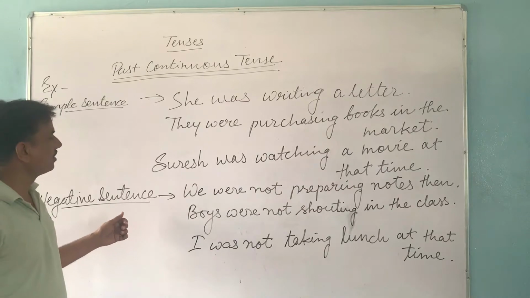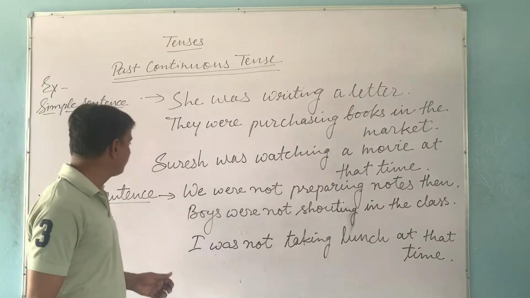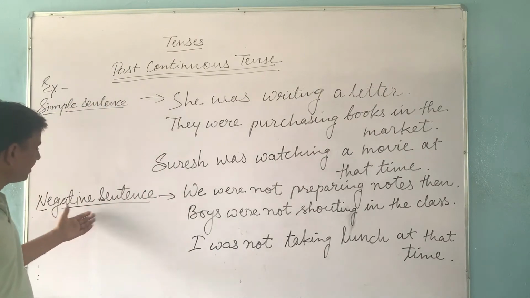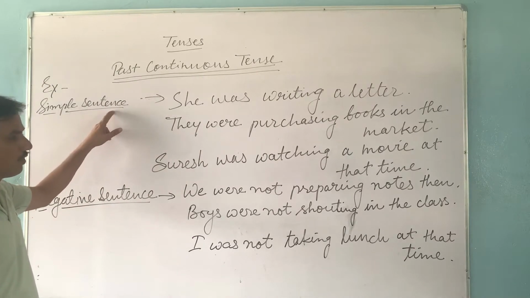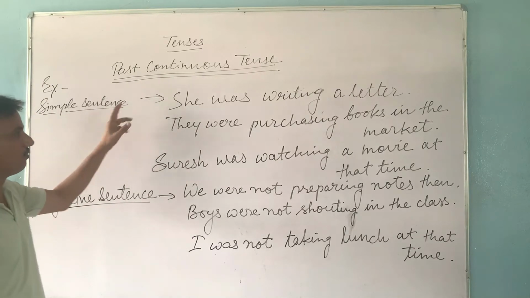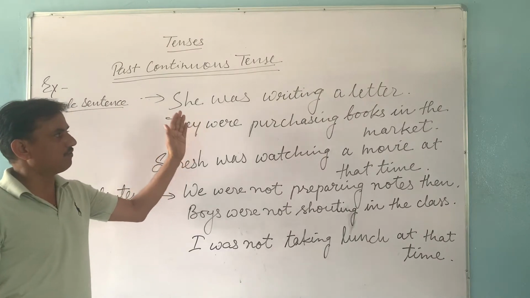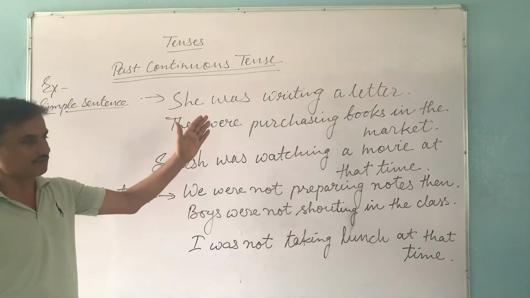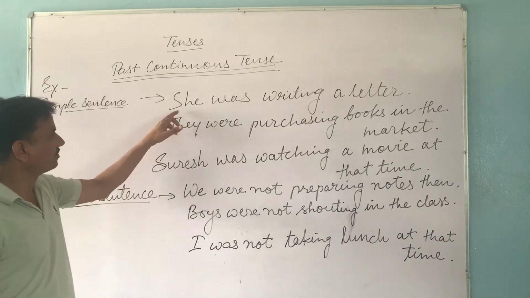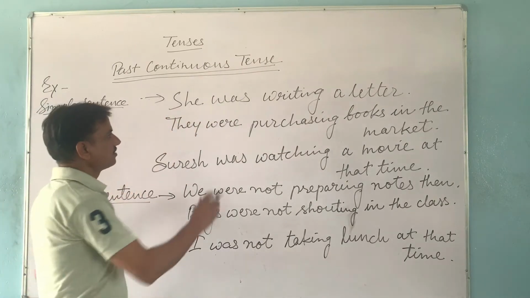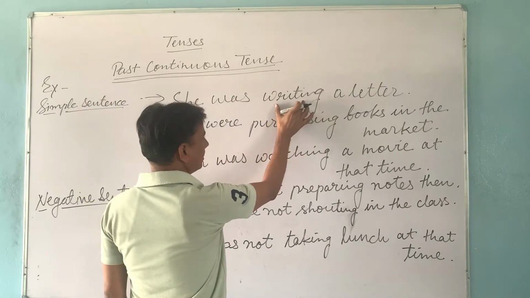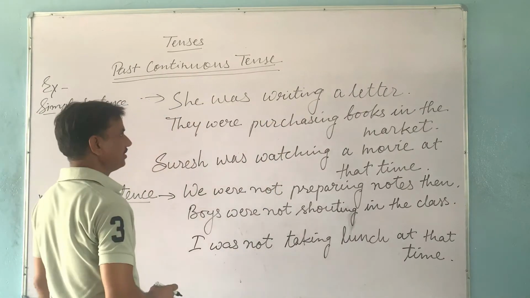Yes, students, there are some examples of simple sentence and negative sentence in past continuous tense. Simple sentence, we follow the structure subject plus was or were plus first form of verb with ing, object, other words, and full stop. Like, she was writing a letter. In this sentence, the work of writing a letter was going on in the past period.